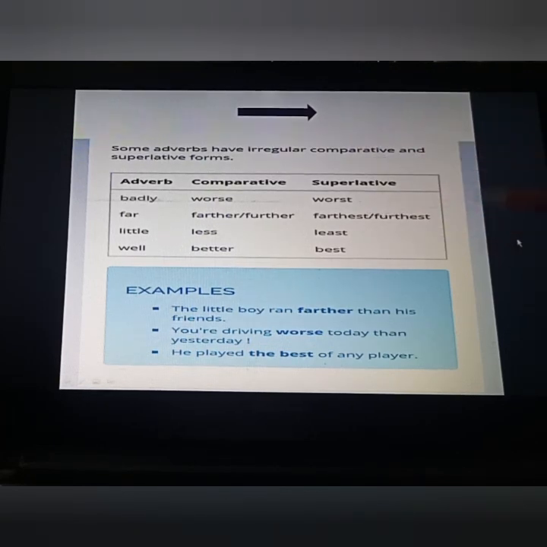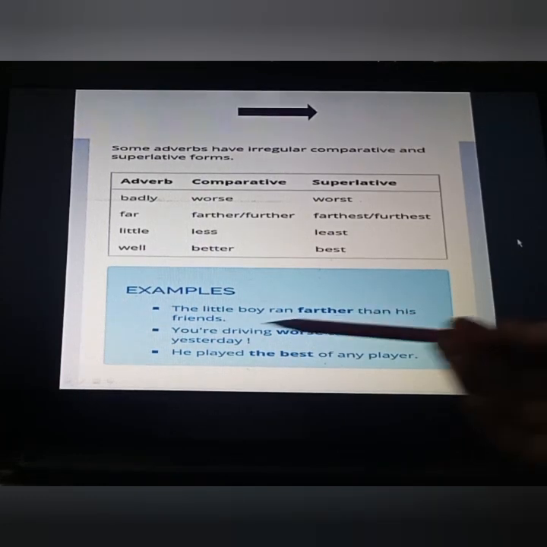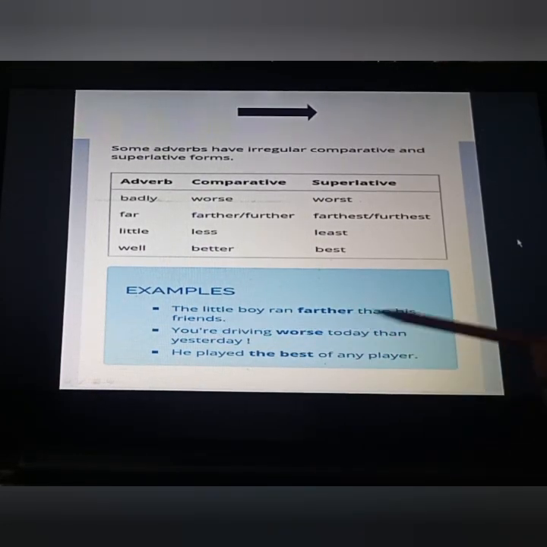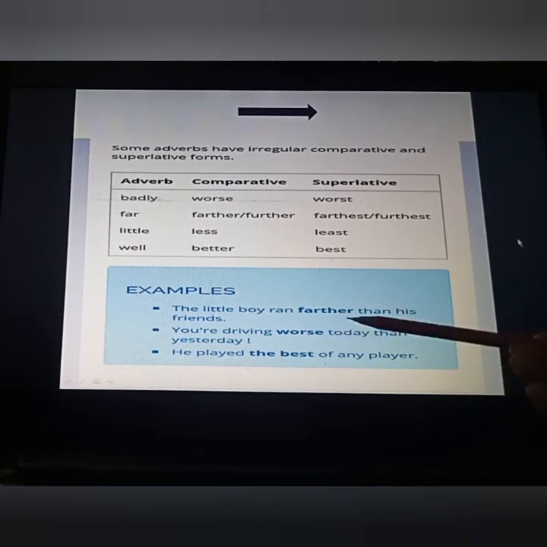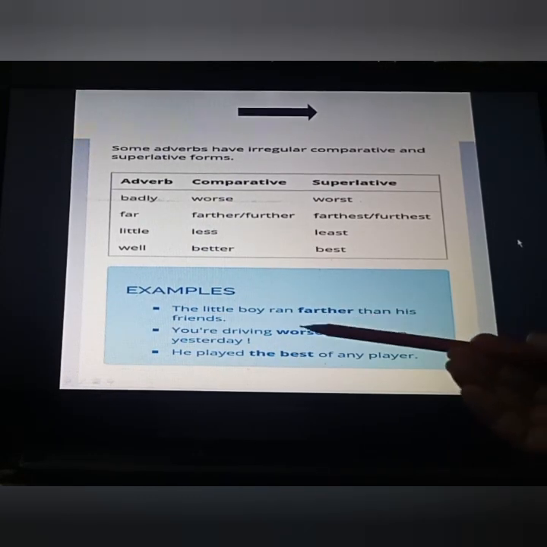Little, less, least; well, better, best. So these are the irregular forms because they have different words. Here, the little boy ran farther than his friends. By this than we come to know that this is a comparative degree and we have to put the er form or more form. That's why we have put farther here.